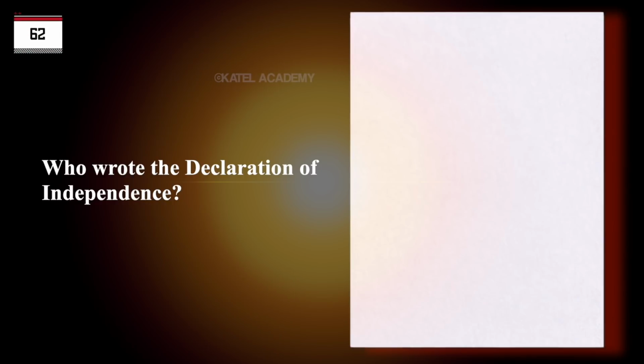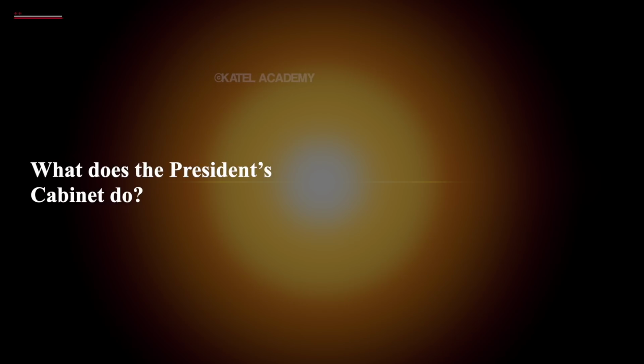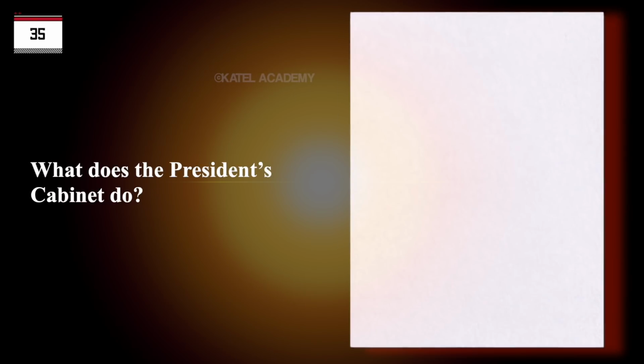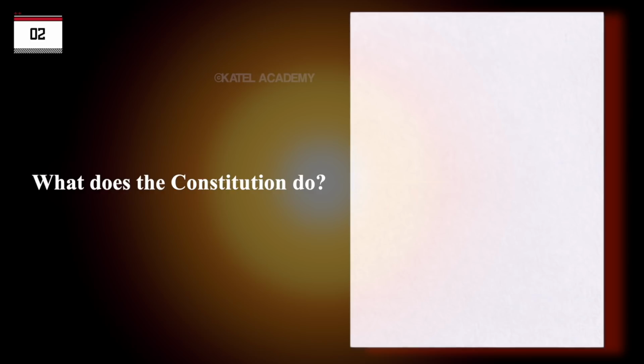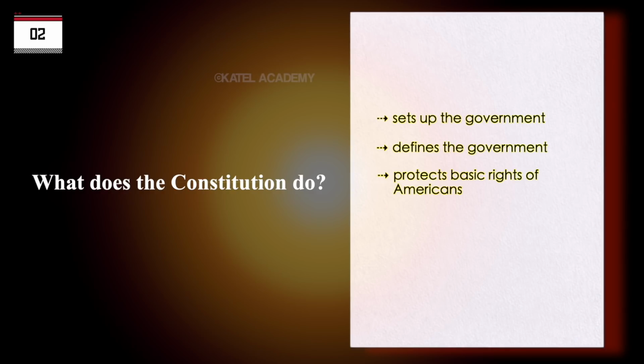Who wrote the Declaration of Independence? Thomas Jefferson. What does the President's Cabinet do? Advises the President. What does the Constitution do? Sets up the government. Defines the government. Protects basic rights of Americans.